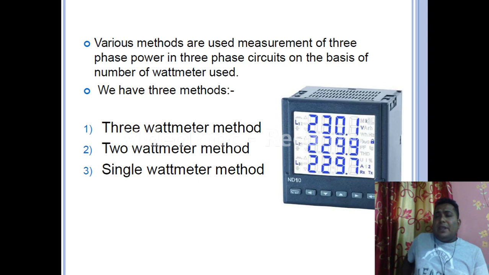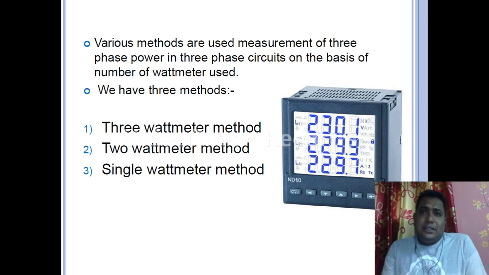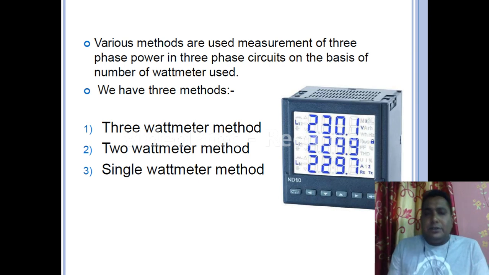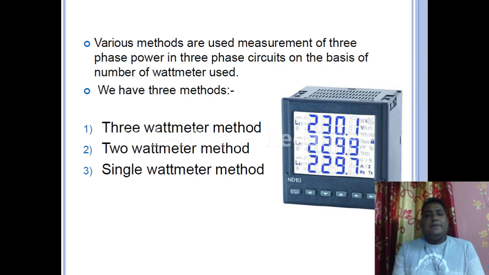As the name suggests, when we are using the 3 wattmeter method, we are going to use 3 wattmeters. The 2 wattmeter method is a method by which we measure three-phase power by 2 wattmeters. There is also a method where we have a single wattmeter, and by that we measure the three-phase power of a three-phase line, a three-phase system.